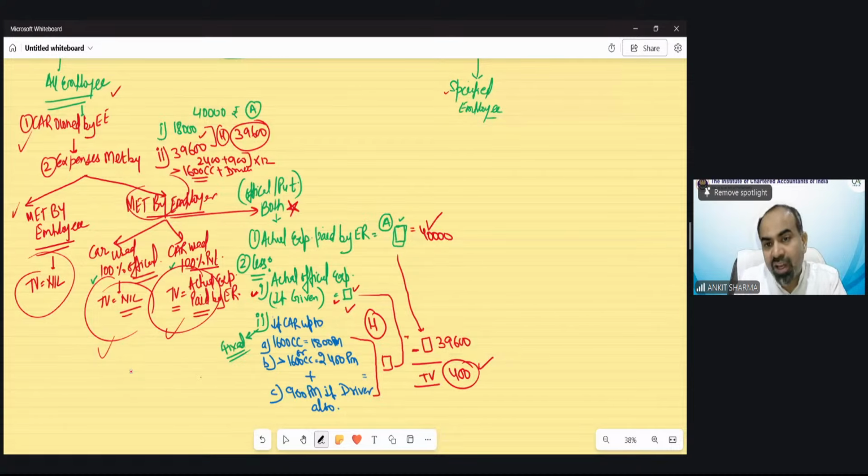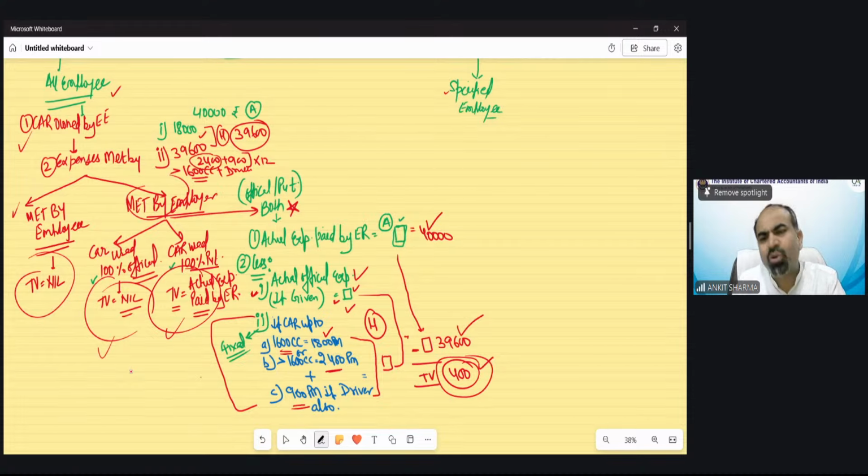If it is the official expenditure value, that would be given in the question, 18,000 or whatever amount. This you have to learn. The car capacity and whether a driver is there or not would be given. If the car capacity is up to 1600 cc, then we need to take 1800 rupees per month. More than that, 2400 rupees per month. If a driver is there, then 900. Suppose in this example there is no driver, then I have to compare with 2400 into 12. The higher value needs to be reduced, so the balance is going to be the taxable value.